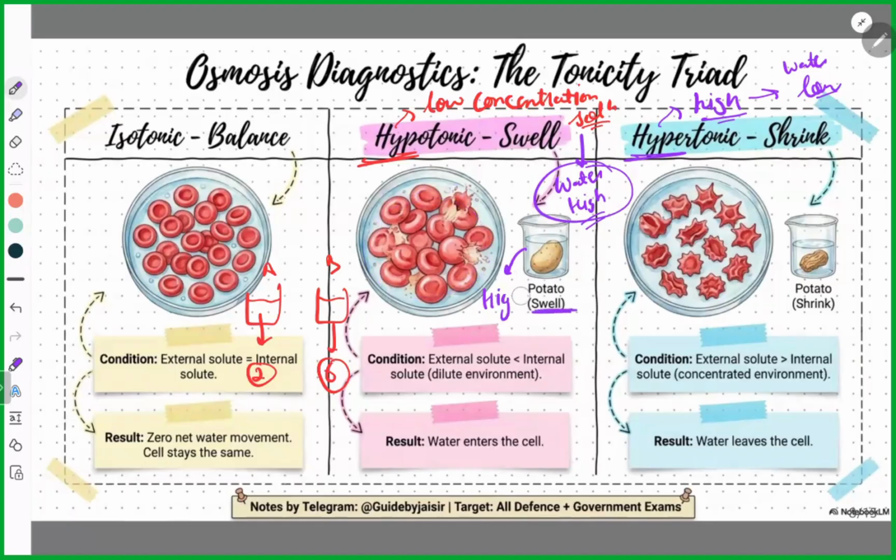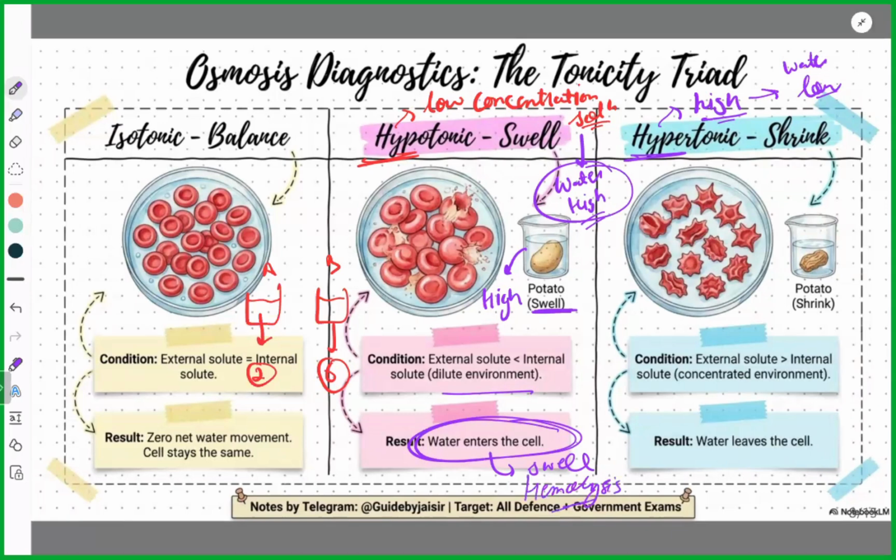The cell will swell. Water enters the cell, and if water enters the cell, the process will be swelling of the cell. Clear? Got it? And if this swelling keeps on happening, it will not stop in an animal cell. The animal cell will burst out, and that bursting out is called hemolysis.